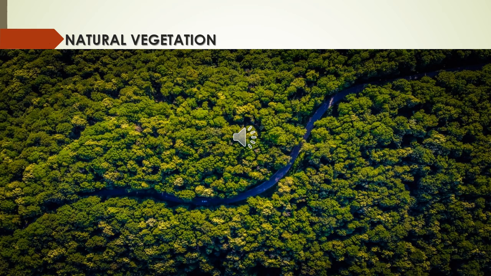In the same way, if you go to a non-forested area during summer, what do you feel? You feel the temperature is more. But if you go to a mountainous region or a forest region, how do you feel? You feel very cold, because the trees release water vapor into the air and make it cool. So that is natural vegetation. We have discussed the difference between weather and climate and the factors that influence them.